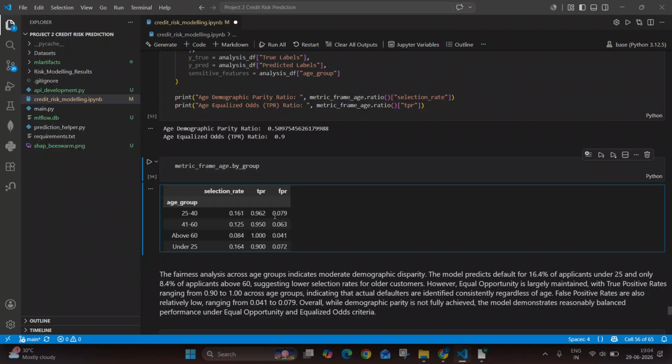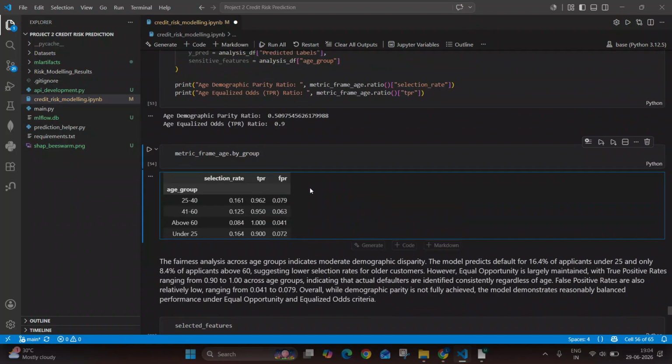Then in terms of FPR, the false positive rate, we can see that the range is between 0.041 and 0.079, and it is also relatively low. So this tells us that the model is reasonably balanced under the equal opportunity and equalized odds criteria.